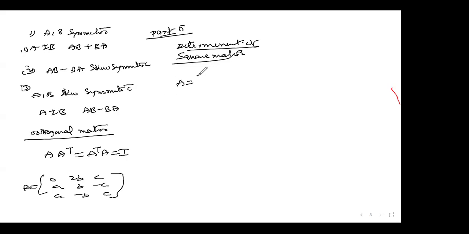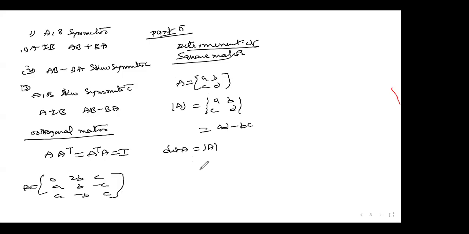See guys, if you take a 2 by 2 matrix A B C D, the determinant of A is denoted like this, and we are going to write it in this way. This is denoted in this way. And how are we going to define it? Cross multiplication: AD minus BC. And people are going to write like this also: det A is equal to, in this way, det A. Like this.